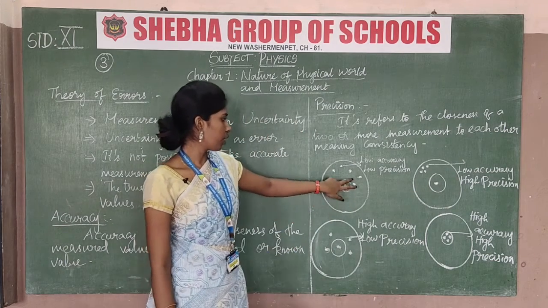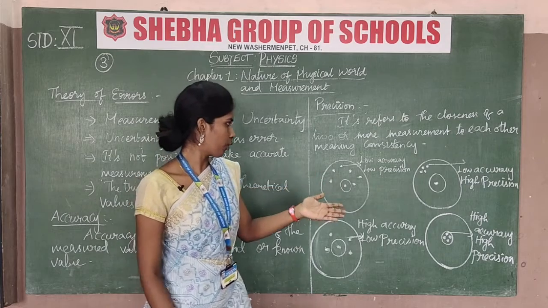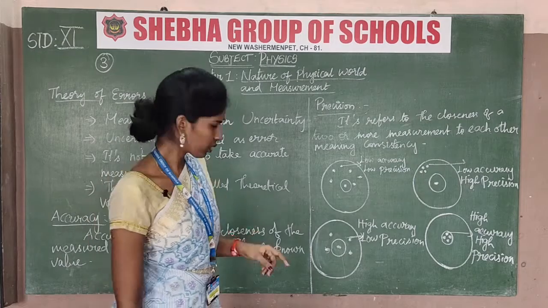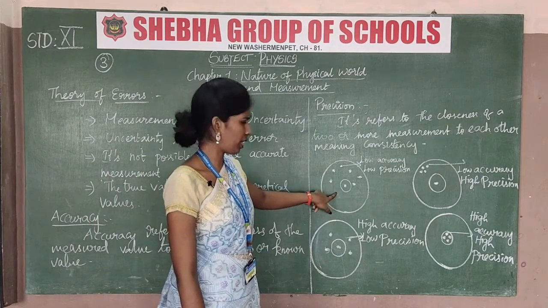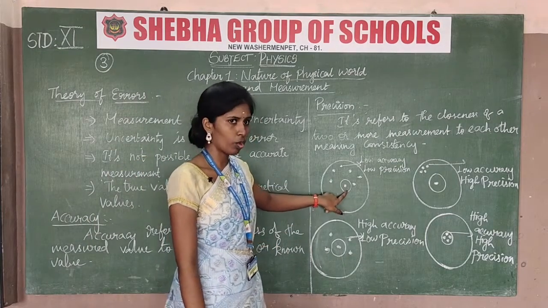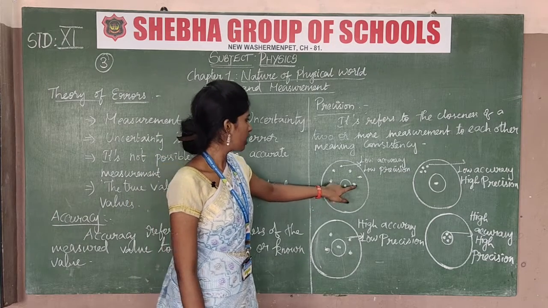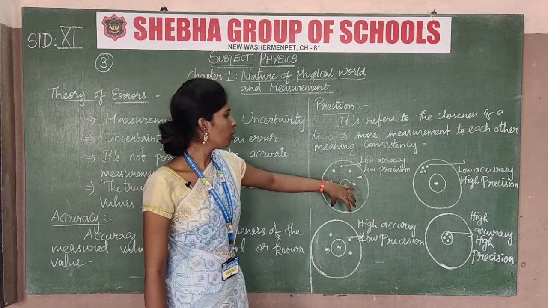We know there is a target board, with a bow and arrow. On this target board there is a center midpoint. We will measure at that center midpoint, and the target appears on the outer surface.